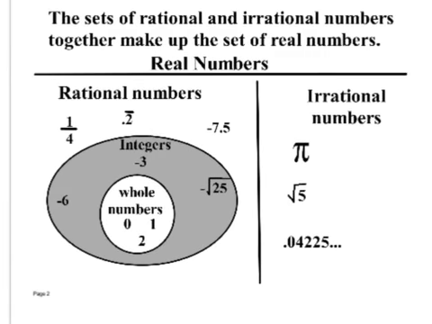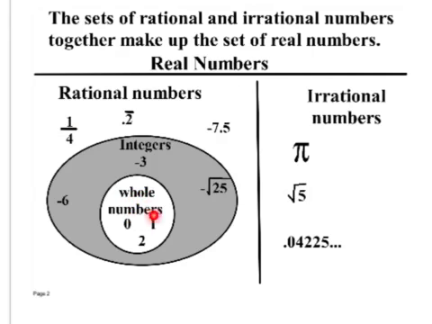Alright, write this down. You need to have this chart. You're going to use this chart later today. The sets of rational numbers and the irrational numbers together make up the set of real numbers. So rational numbers and irrational numbers are both considered real numbers. Rational numbers are any numbers that can be written as fractions. Can whole numbers be written as fractions? Can integers be written as fractions? Can rational numbers be written as fractions? Yes, that is the definition of a rational number.